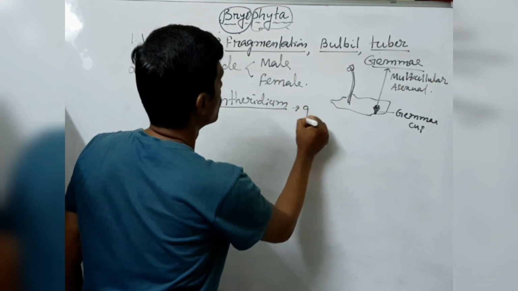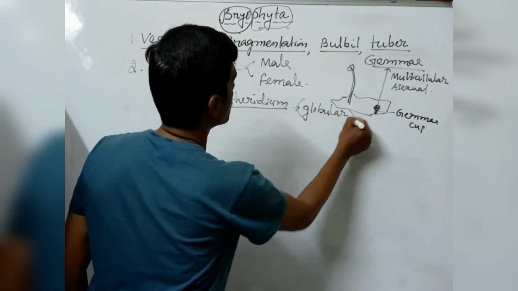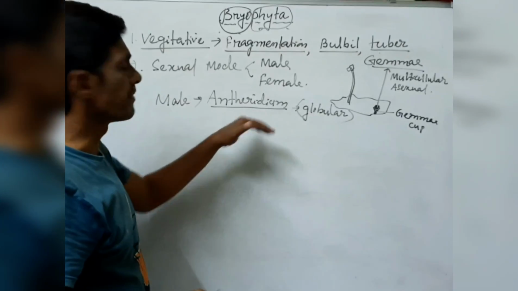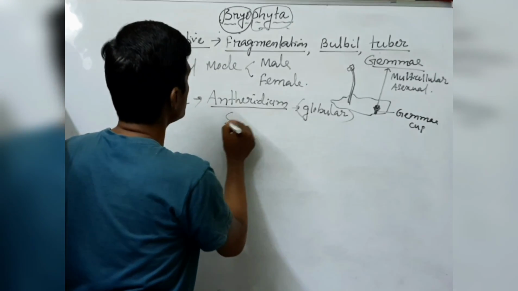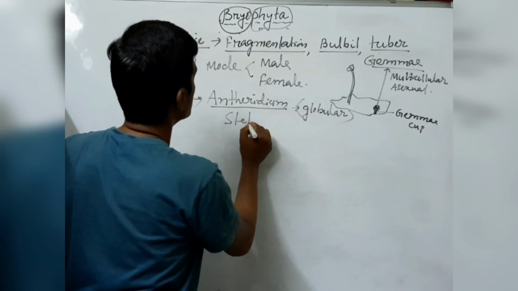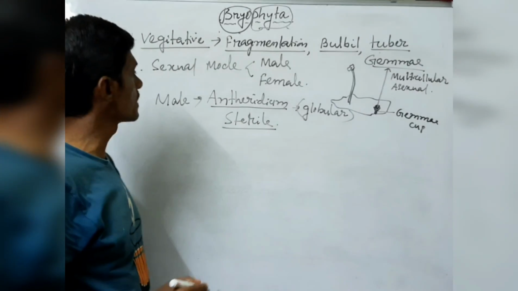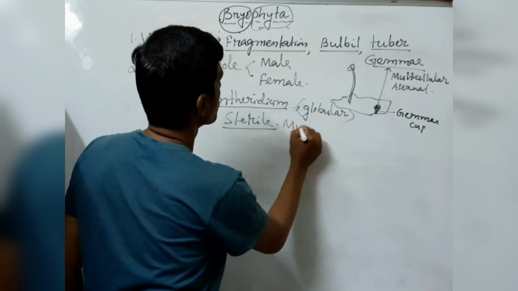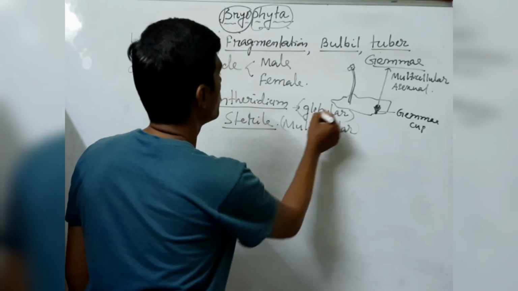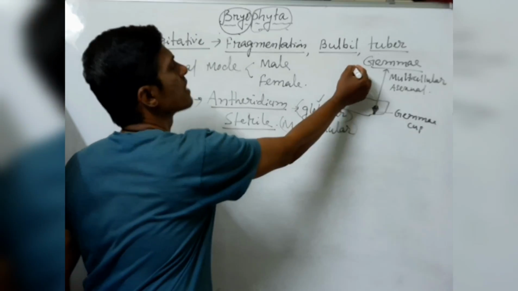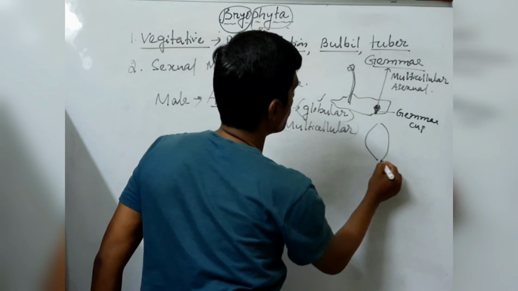It is globular in structure. The antheridia consist of a number of sterile, multicellular cells that are developed, looking like a globular structure. Globular means a round, ball-like structure.